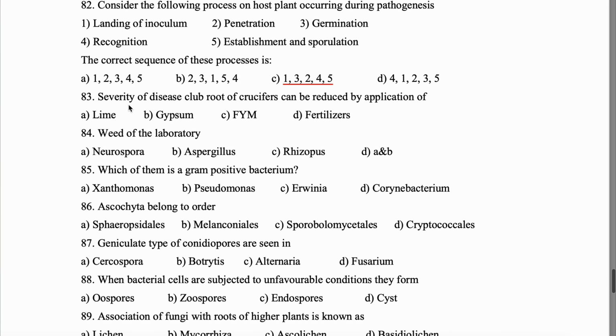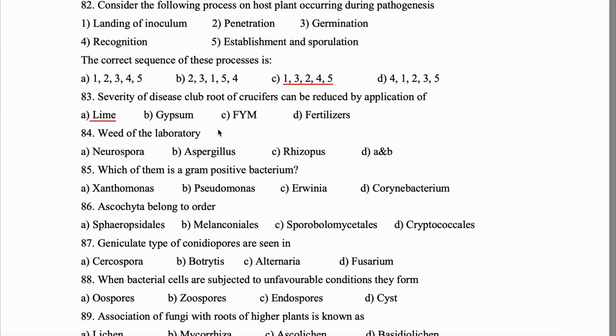Question 83. Severity of disease club root of crucifers can be reduced by the application of lime. Now, this club root of crucifer, they favor what? Acidic soil. Alongside this club root of crucifer, we also have one more disease, that is Panama wilt of banana, right? Caused by Fusarium. So, the fungi which favor acidic soil can be managed with the help of application of lime. Now, we also have an option that is gypsum.